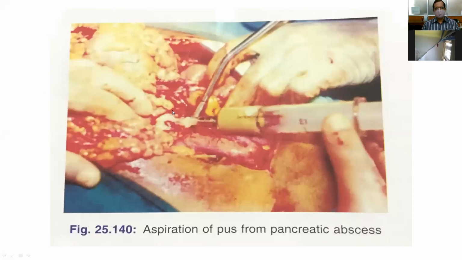So this is pancreatic abscess treatment, where you can see the pus we are aspirating from within the pancreatic tissue, because you should not do sharp dissection. Only the loculi you have to break or aspirate with a syringe without any needle. So we are gradually aspirating the pus, and we will give a thorough wash and drain the peritoneal cavity.